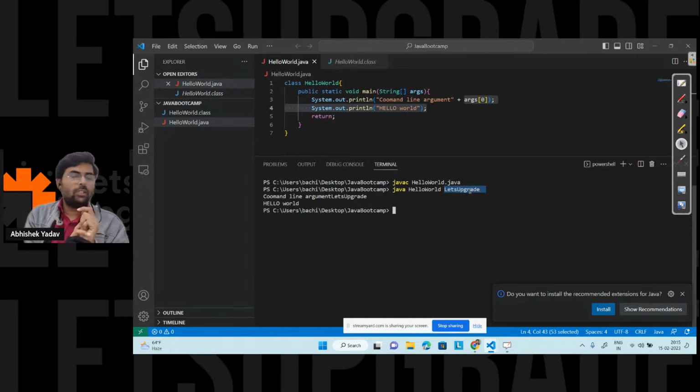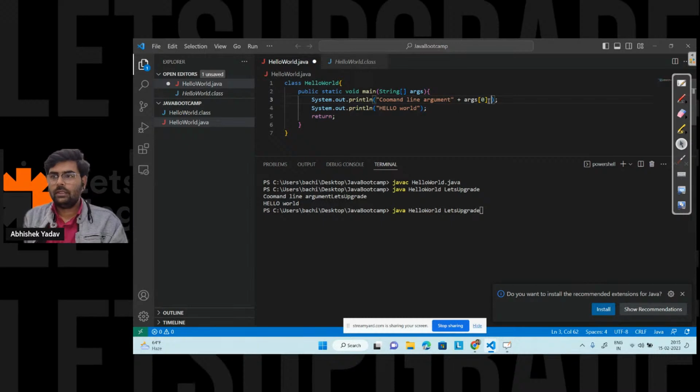Is everyone clear about the command line argument, guys? Please write in the chat if it is clear. Yes or no, guys?